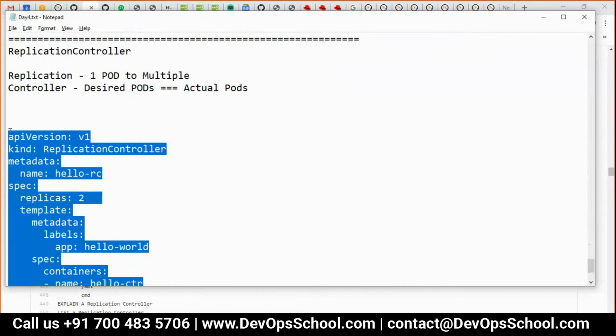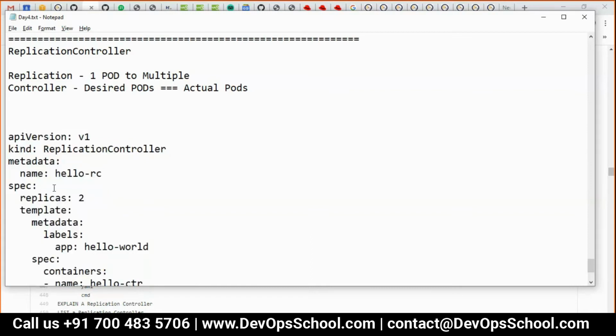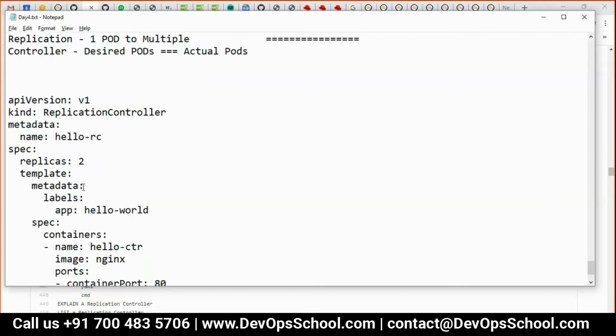Before running the CRUD operations with RC, I have one question in my mind that is not getting answered. How do I know which are the fields we have, which fields are optional, and which fields are required? How do I learn? Because there are more than 54 resources, and for each resource, how do I know which fields are there, which are not there, and which values I should feed in?